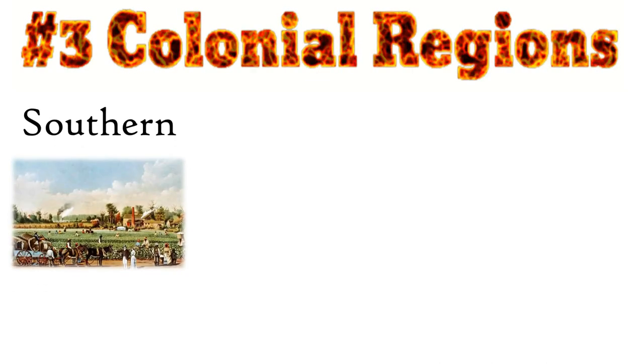Number 3 must-know is the colonial regions. There were, of course, 13 original English colonies, but it's best to divide them into 3 distinct regions: Southern, Middle, and New England. The Southern region was settled mostly by men looking for profit. The Southern economy would develop around cash crops. First, it would be tobacco, and later, cotton. This would be the region that also heavily depended upon slave labor.